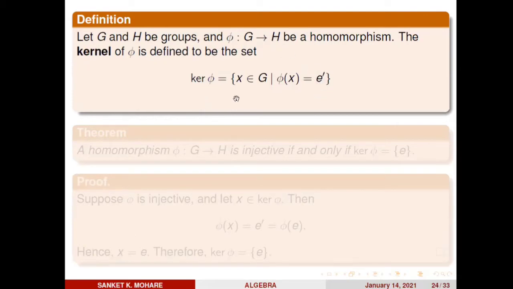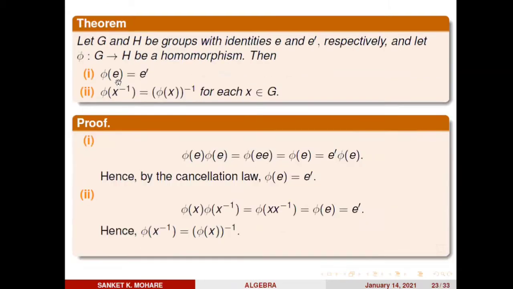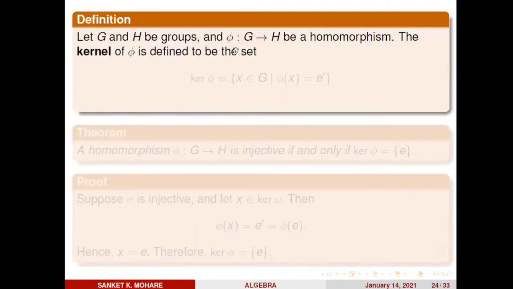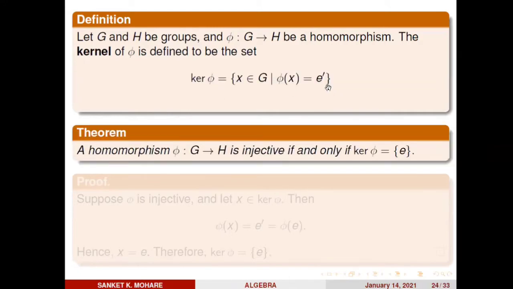So kernel of phi means it collects only those elements from G which are mapped to the identity in H. At least how many elements does kernel of phi contain? In an earlier theorem we proved that for any homomorphism phi from G to H, the identity in the domain maps to E dash, the identity of H. So the identity element of the domain G always belongs to the kernel, because phi of E equals E dash. So it follows that kernel phi is non-empty.